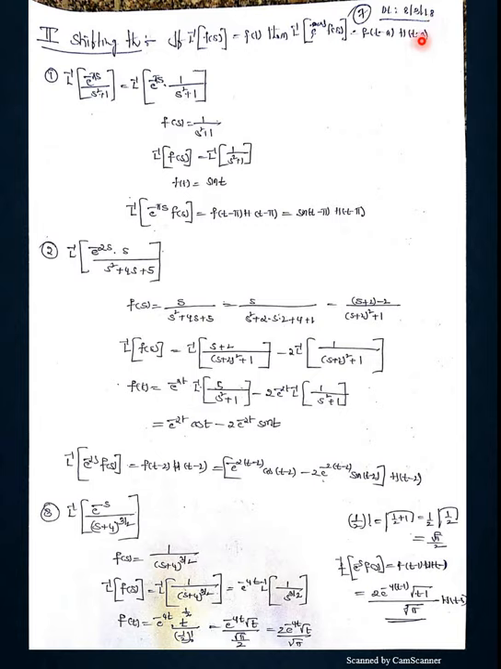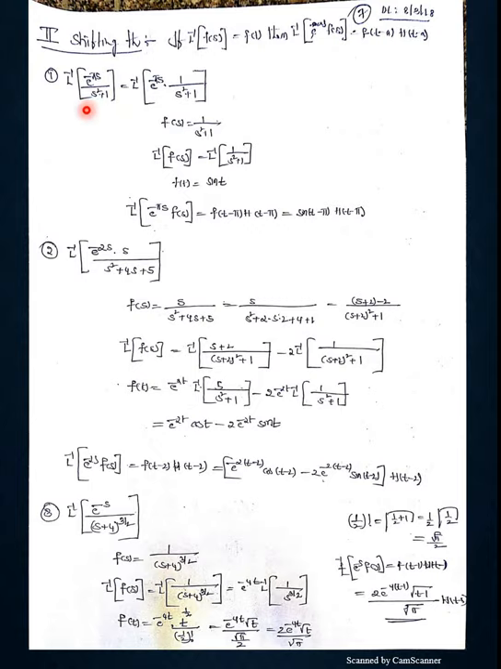In lecture number 2 we discussed the unit step function h of t minus a. What is h of t minus a? Its value is 1 when t is greater than a, and its value is 0 when t is less than a. So that is the statement of the second shifting theorem.